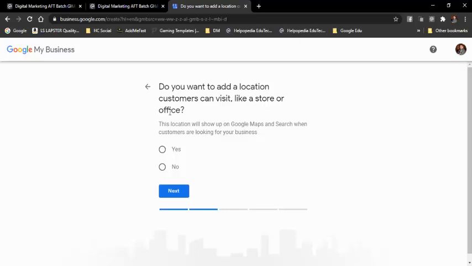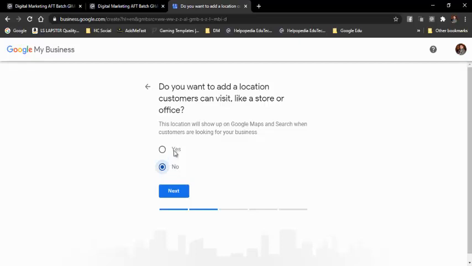Right now in lockdown we are having online batches, so you are at your place and I am at mine. So this is also a type of service, an online service that we are talking about. If people cannot come, and I will be providing online or offline services at their locations or at our locations, then in that case I'll select no.